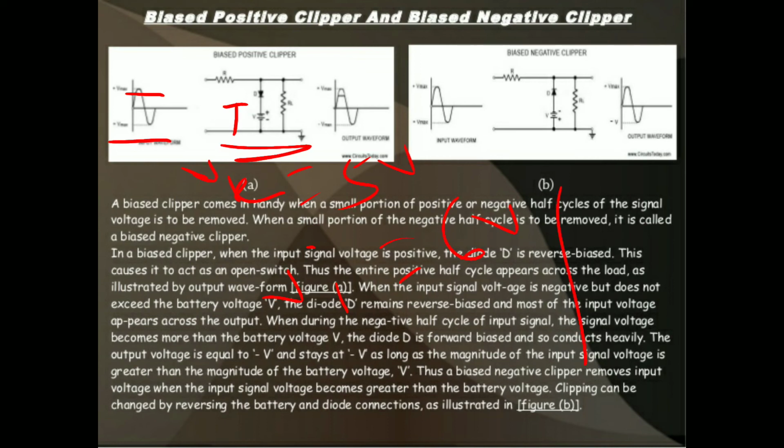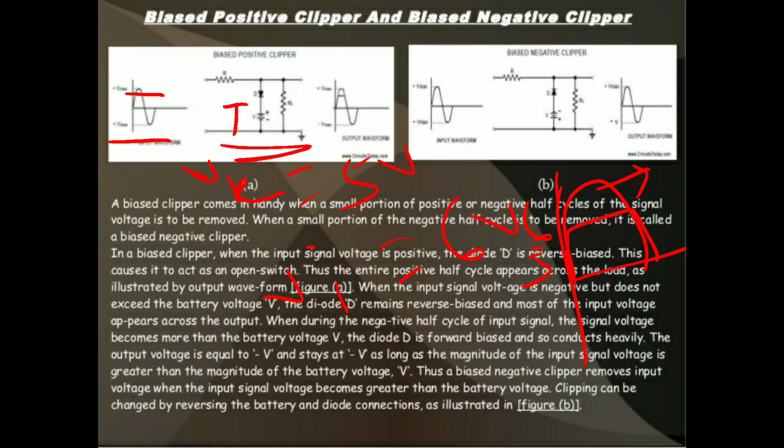That means, suppose we take the input voltage as 6 volts. The reference voltage is fixed at 5 volts, so the output voltage will get only 5 volts. The remaining 1 volt will be clipped off.